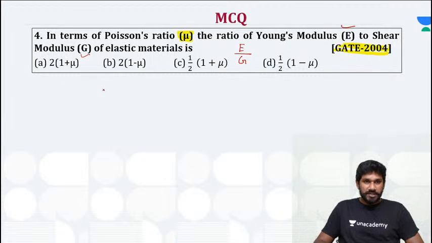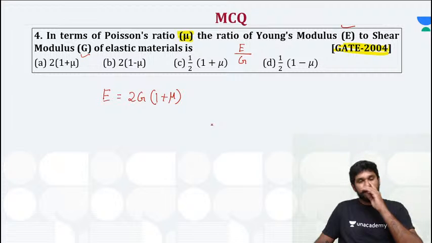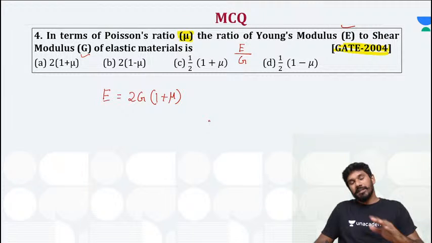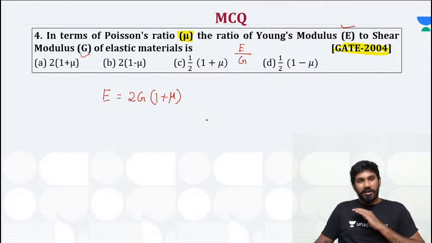So we are going to use the same equation. Young's modulus is equal to 2G(1 plus mu). As I mentioned at the start of this session, it's very simple, you need to know only one equation. If you know that one equation, all the 28 previous year questions can be solved.